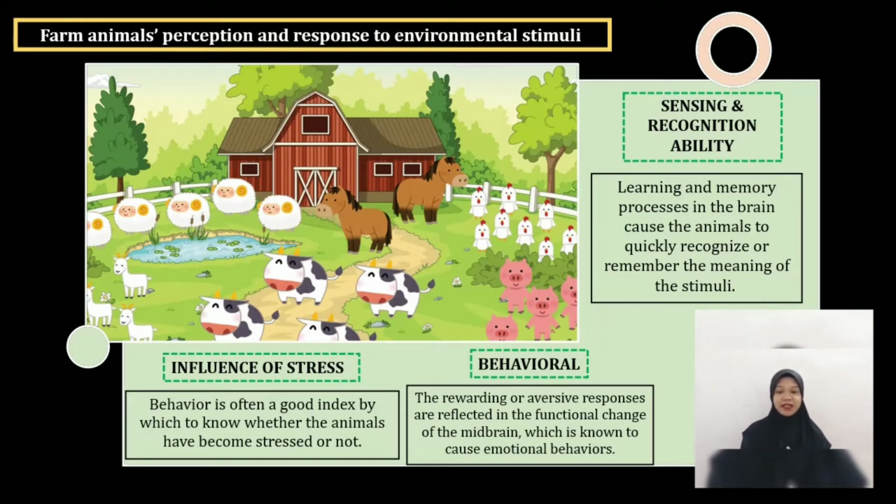The second one is the influence of stress. In addition to the interest in behavior, stress has been a larger area of concern in the study of farm animals. Behavior is often a good index by which to know whether the animal has become stressed or not. For example, we take an example from the cow.